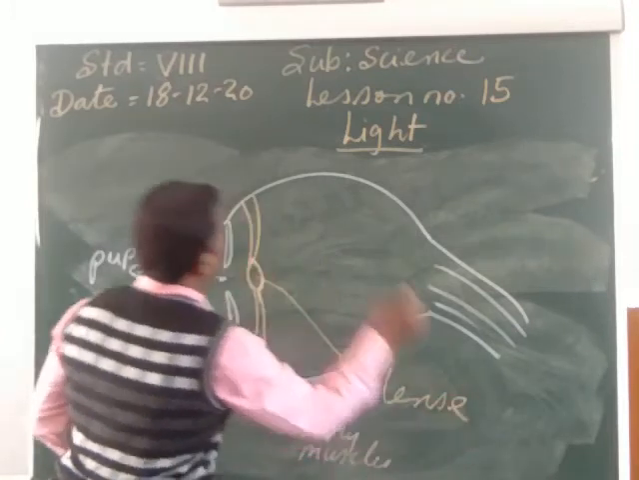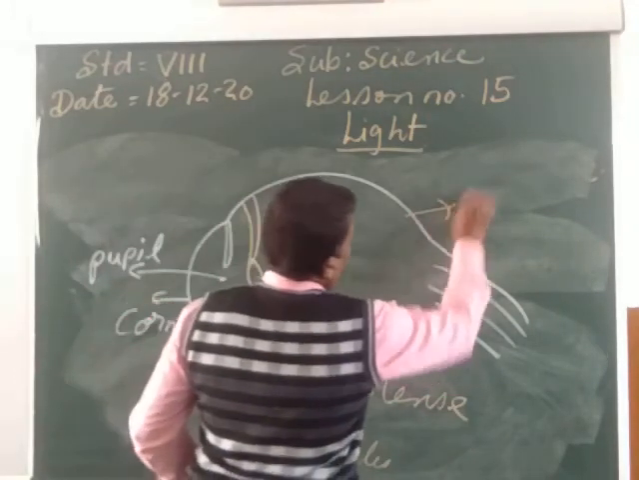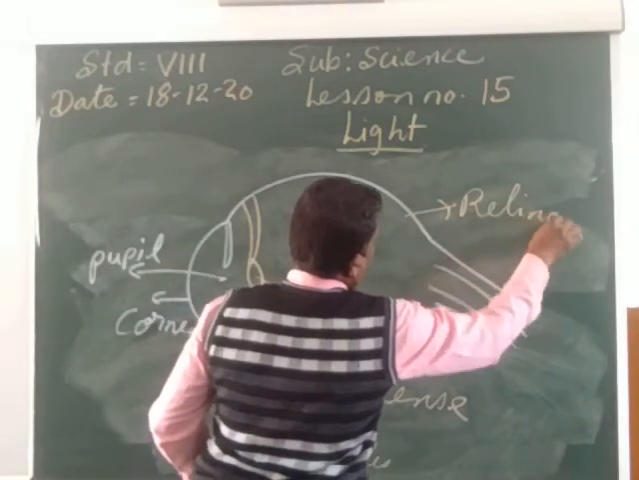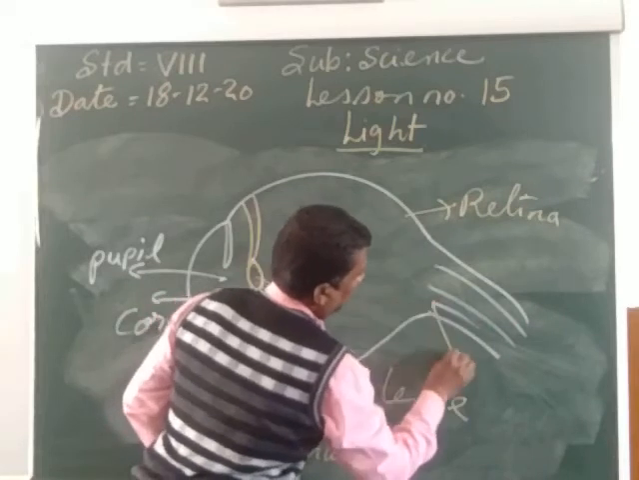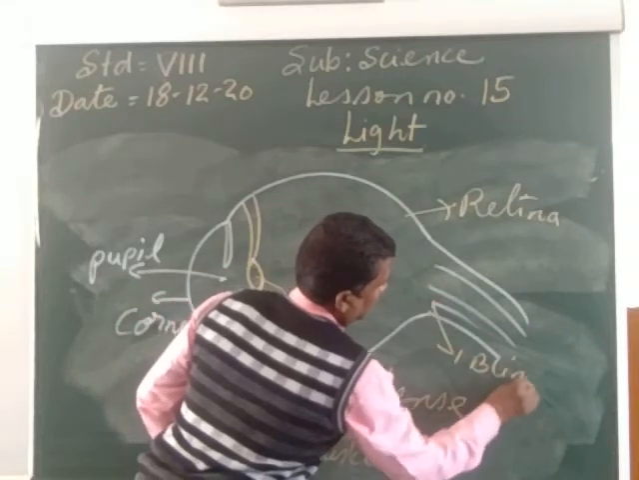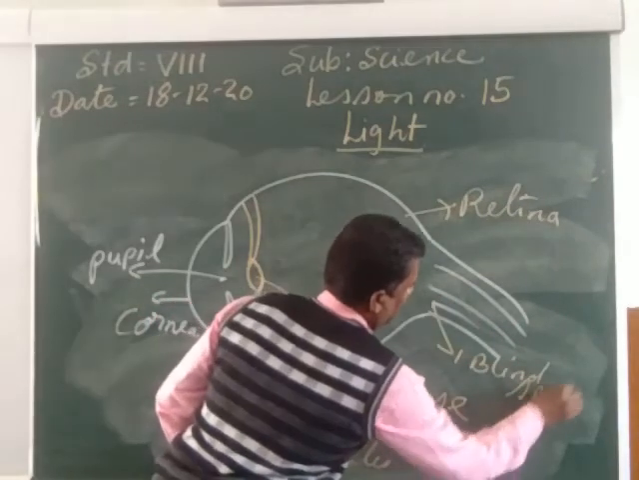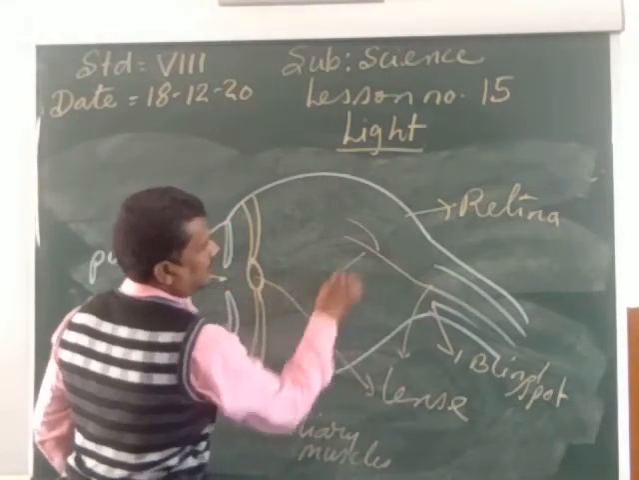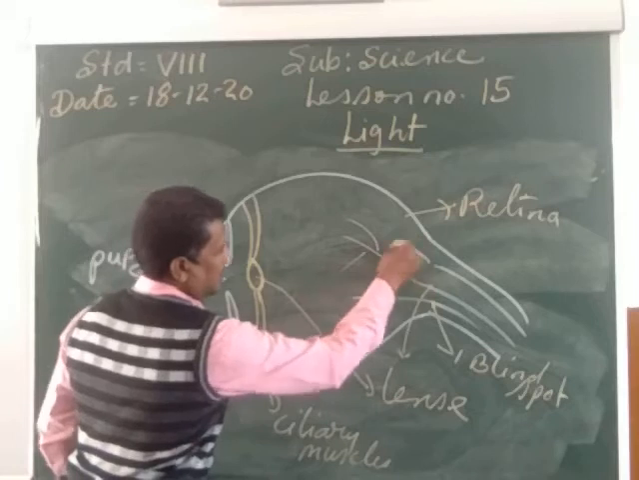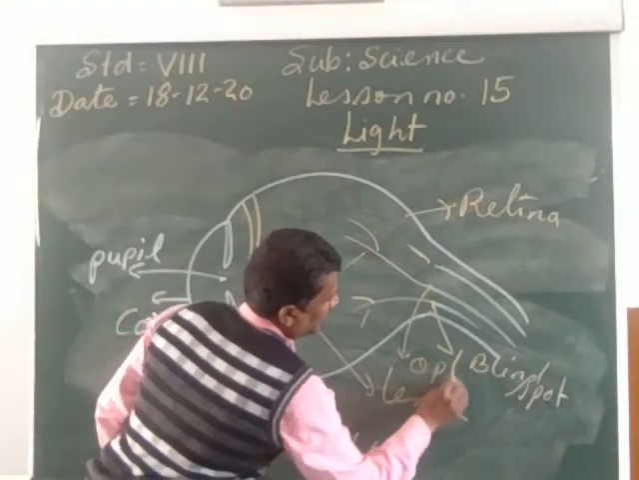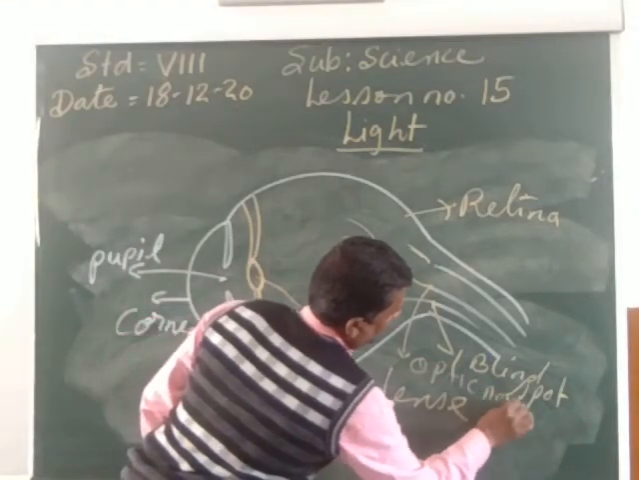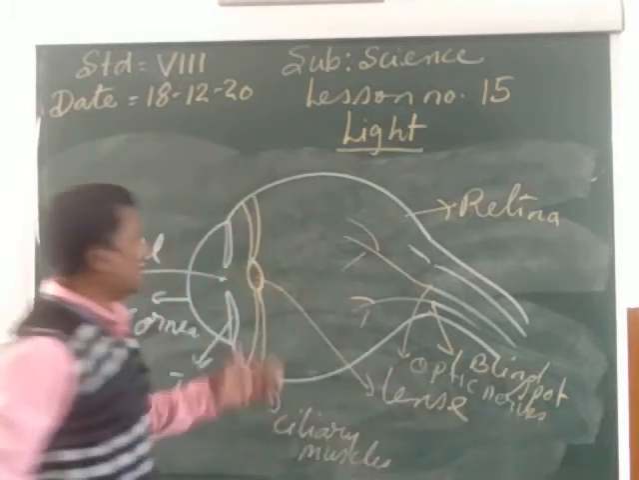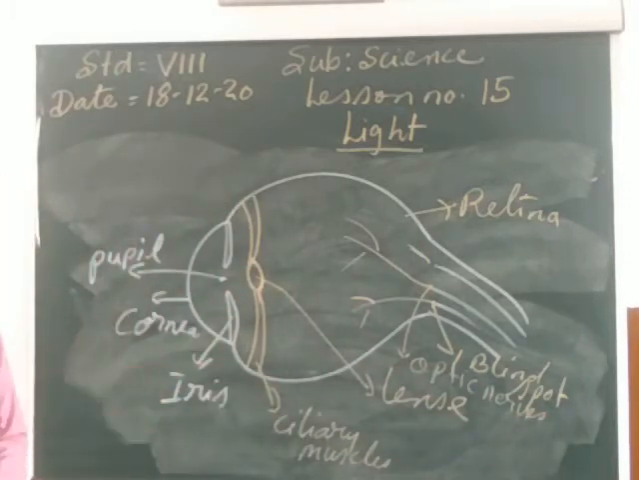L-E-N-S, lens. Now my child, it is the retina. R-E-T-I-N-A, retina. And it is the blind spot. B-L-I-N-D, blind spot. S-P-O-T, spot. And it is the optic nerves entering the eyes. Can you see these optic nerves? O-P-T-I-C, optic. N-E-R-V-E-S, optic nerves. So my child, these are the various parts of the human eye.